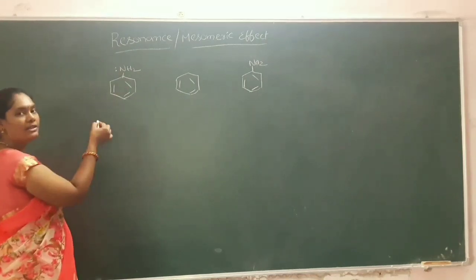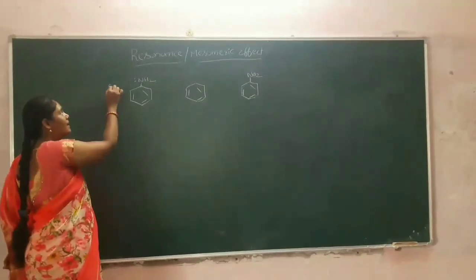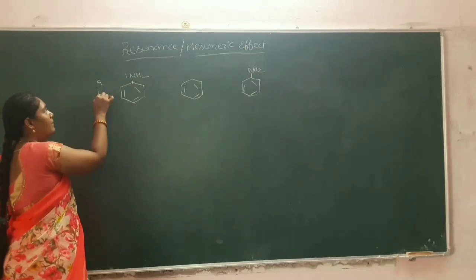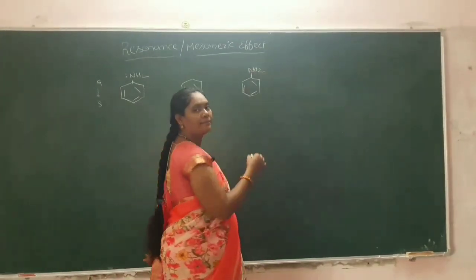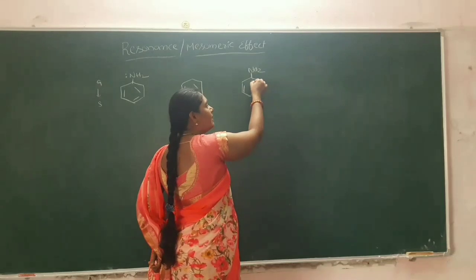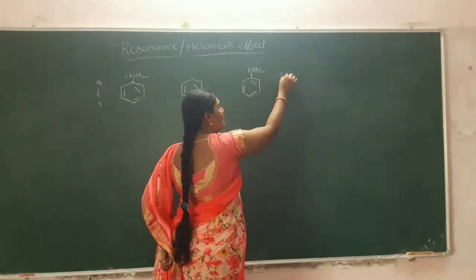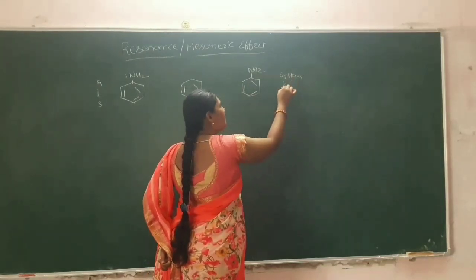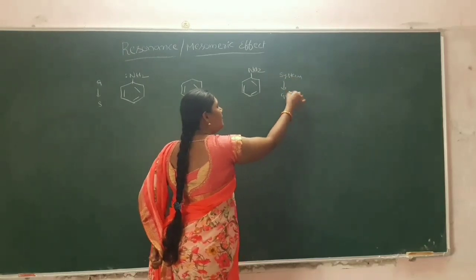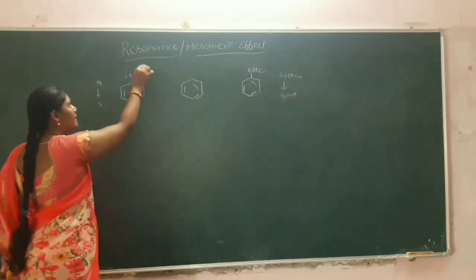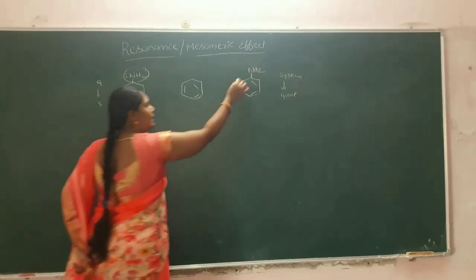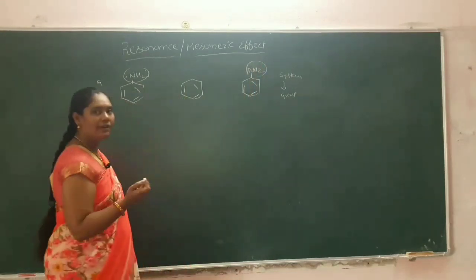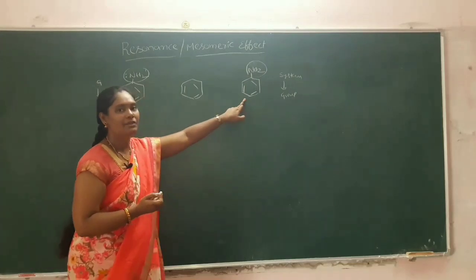That means delocalization of the electrons will take place from group to system, and in this case delocalization of the electrons will take place from system to group. That means this group will donate the electrons. This group will withdraw the electrons from the benzene ring.